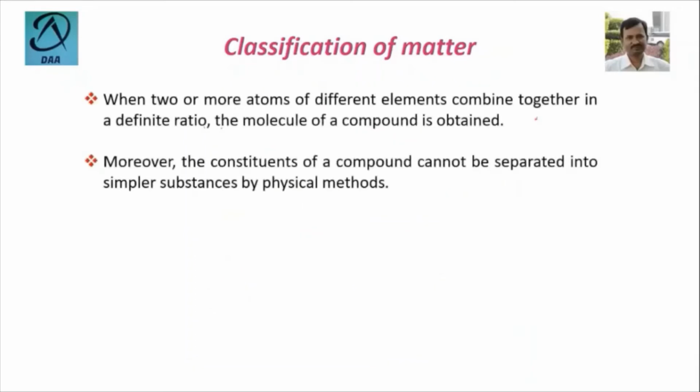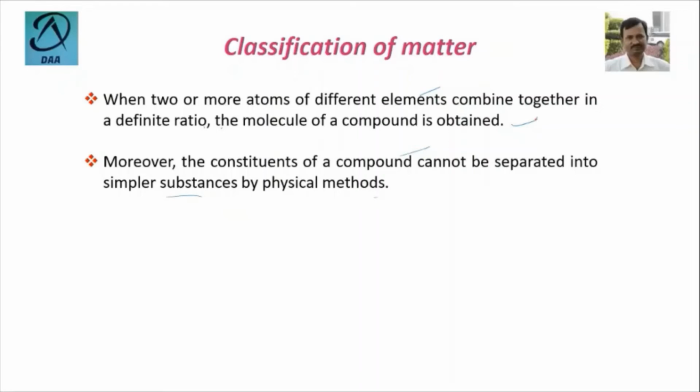When two or more atoms of different elements combine together in a definite ratio, the molecule of a compound is obtained. We'll give the example. So here one thing is clear, that the constituents of a compound cannot be separated into simpler substances by physical methods.